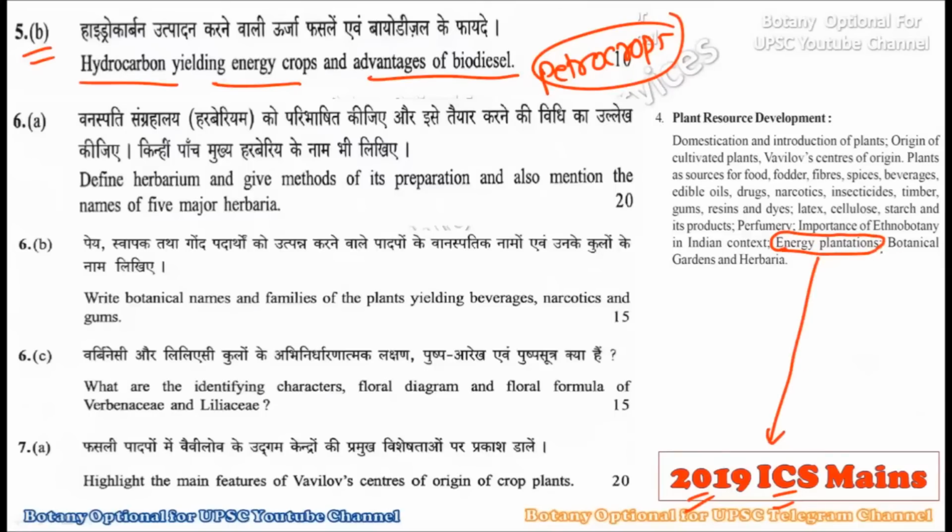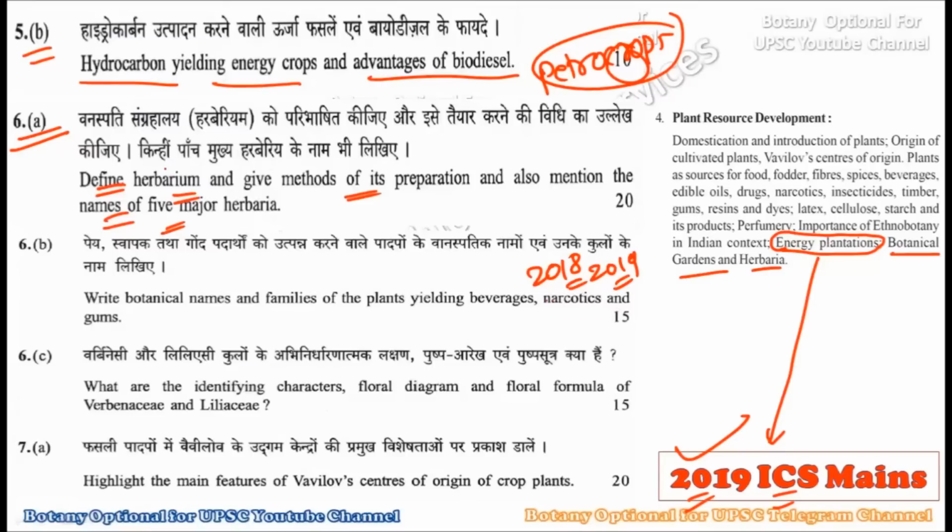Just like in 2018, where the botanical gardens and the herbaria were covered, the energy plantation question was there for exactly 10 marks in 2019. Then consider the second question, the sixth A. Define the herbarium and give its method of preparation, and also mention the names of the five major herbaria. Now, from this question, you can say that the herbarium was asked in 2018, and it is also repeated in 2019. So question repetition is there within the UPSC mains examination.